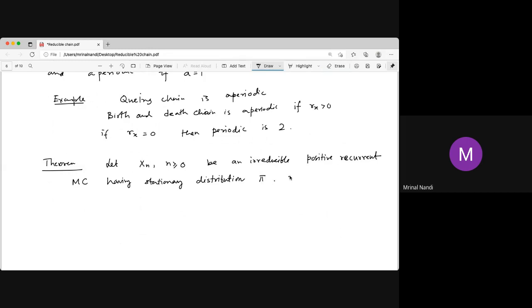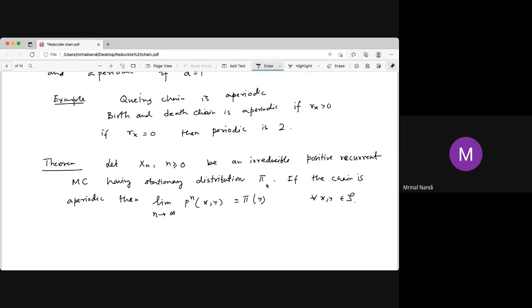Say the stationary distribution is pi. If the chain is aperiodic, then the steady state stationary distribution is the limit: P^n(x, y) goes to pi(y) for all x, y. So whichever x you start from, the n-step probability of going from x to y, as n tends to infinity, goes to pi(y), the stationary distribution.